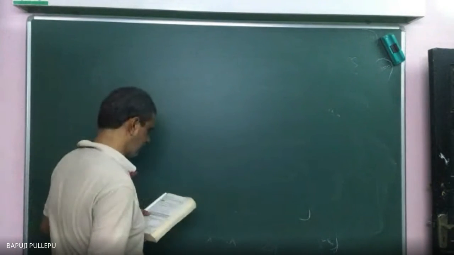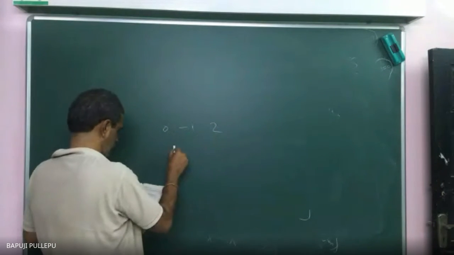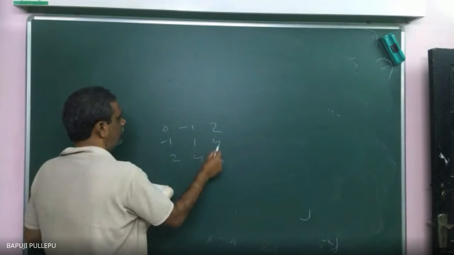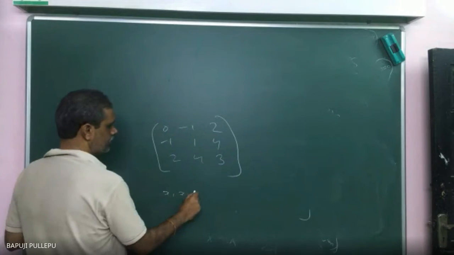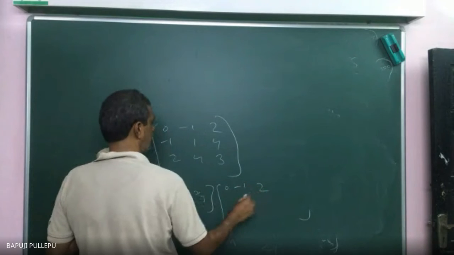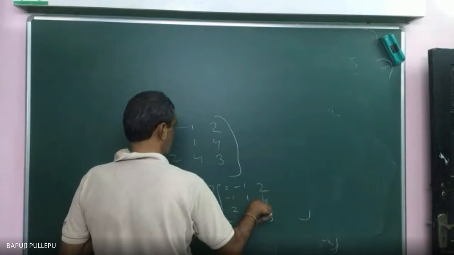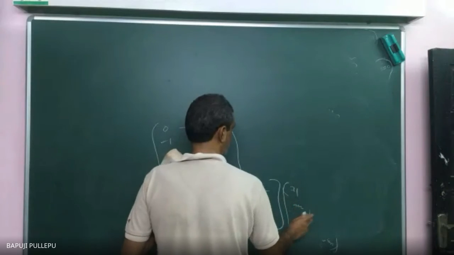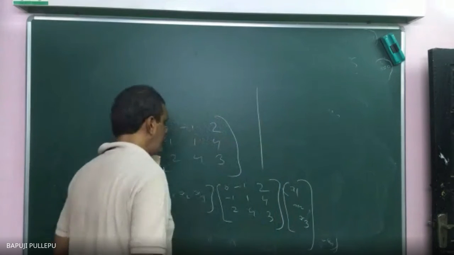See, write the quadratic form for the corresponding symmetric matrix: 0, minus 1, 2; minus 1, 1, 4; 2, 4, 3. The given matrix is asking for the quadratic form. So what will you do? X1, X2, X3 times this matrix 0, minus 1, 2; minus 1, 1, 4; 2, 4, 3, times X1, X2, X3. Can you tell what you will get?